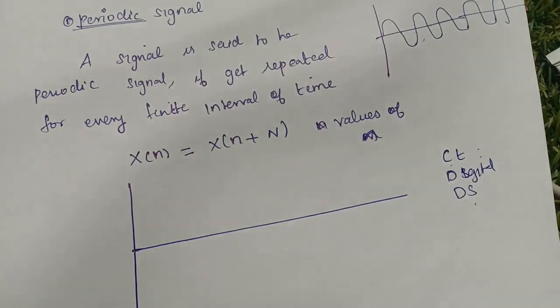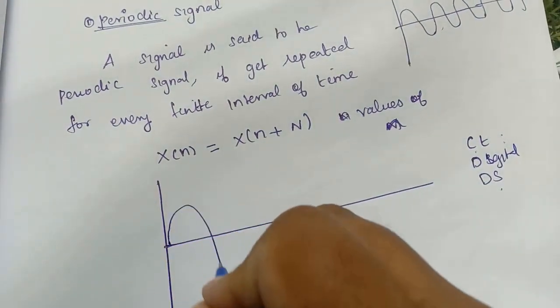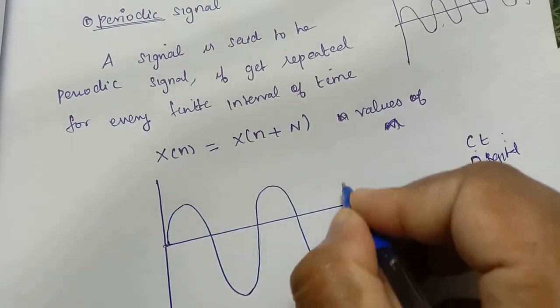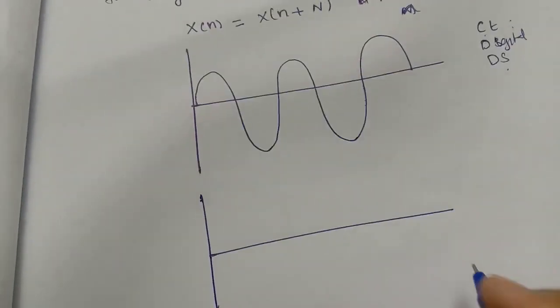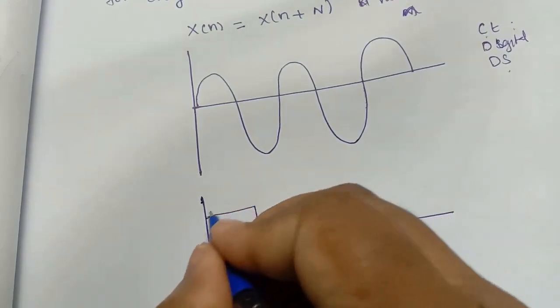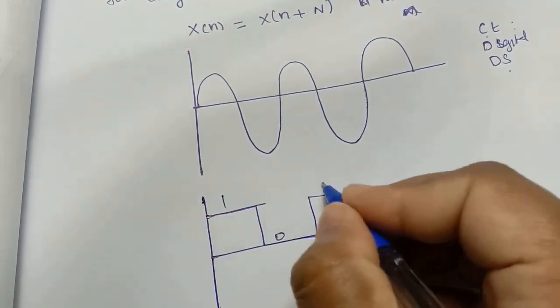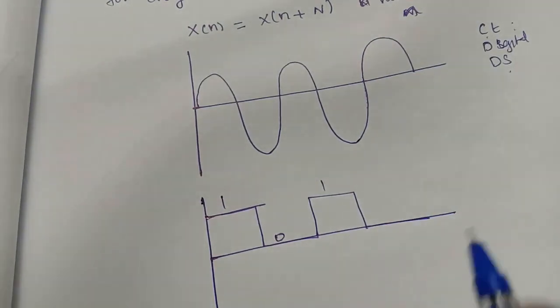First of all, a continuous signal: when you have a continuous interval of time, it is called a continuous signal. A digital signal gives you zeros and ones. If this is a 1 and this is a 0, and this is a 1 and this is a 0, like that you will get digital values. That means a binary value. It is called a digital signal.